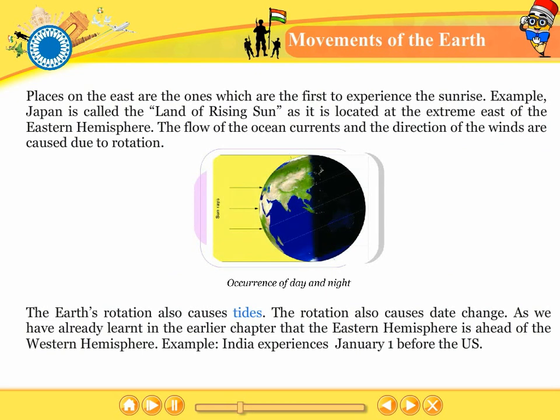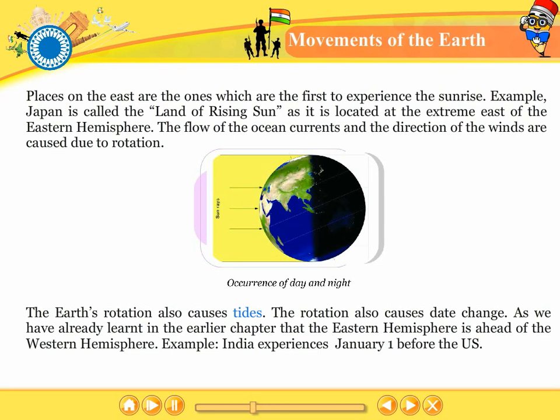Places in the east are the first to experience the sunrise. For example, Japan is called the land of the rising sun as it is located at the extreme east of the eastern hemisphere. The flow of the ocean currents and the direction of the winds are caused due to rotation. The Earth's rotation also causes tides.